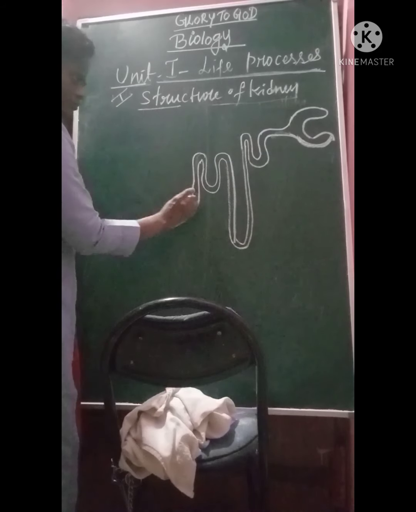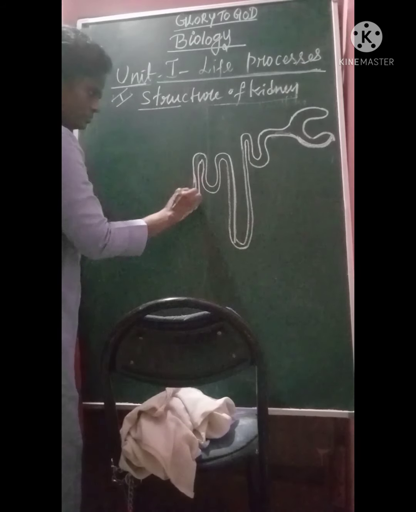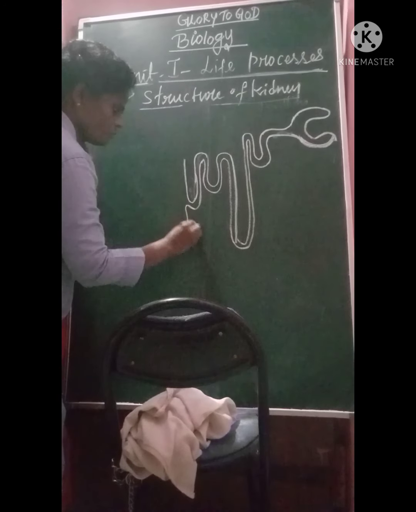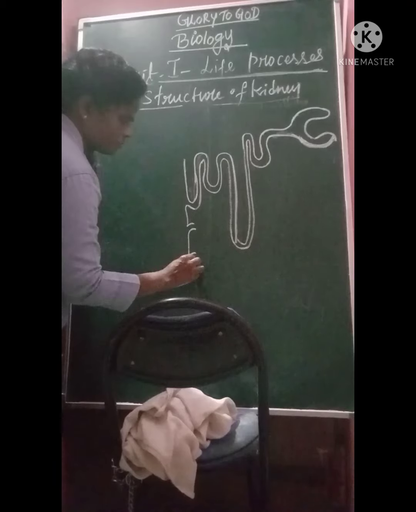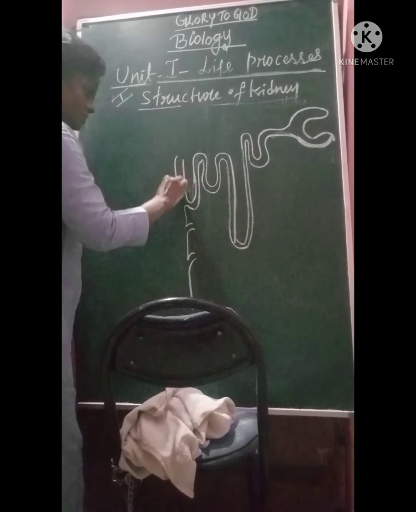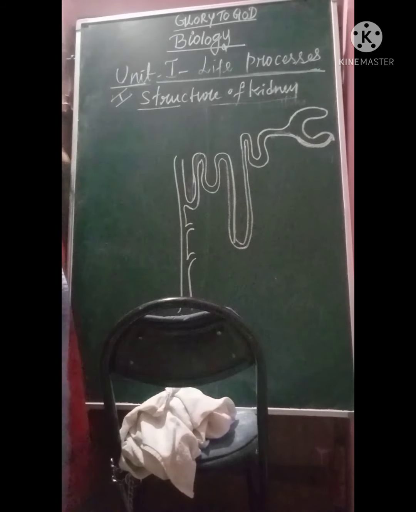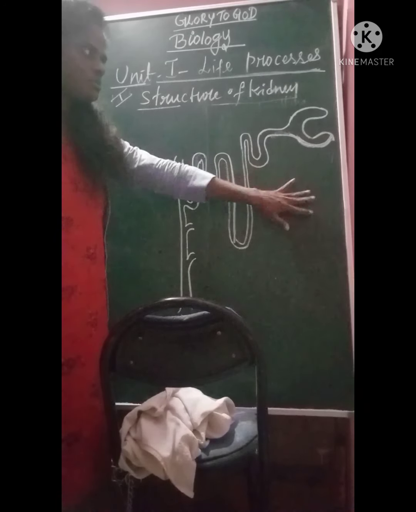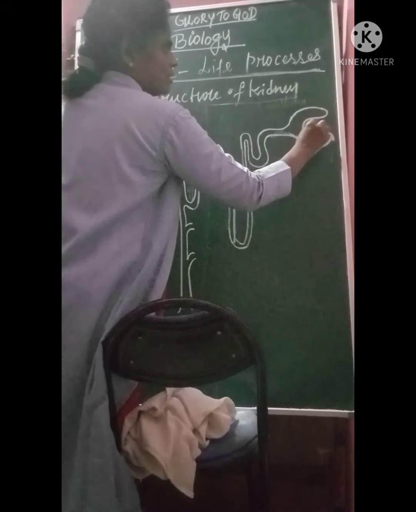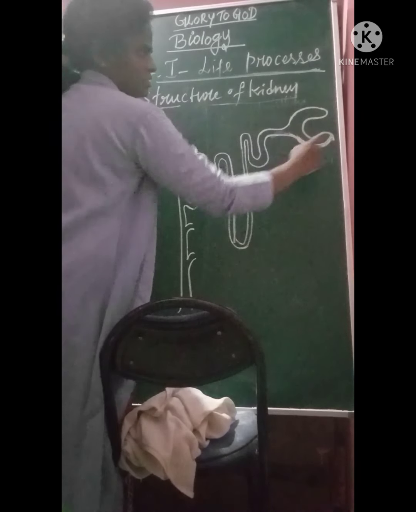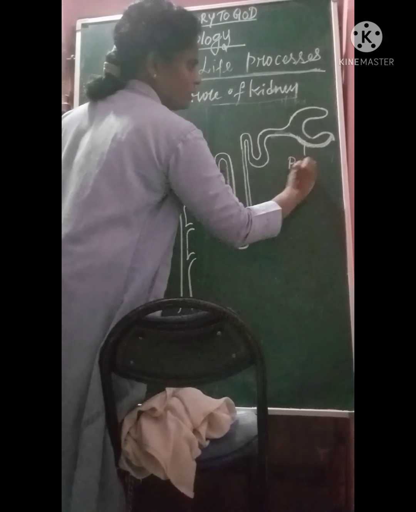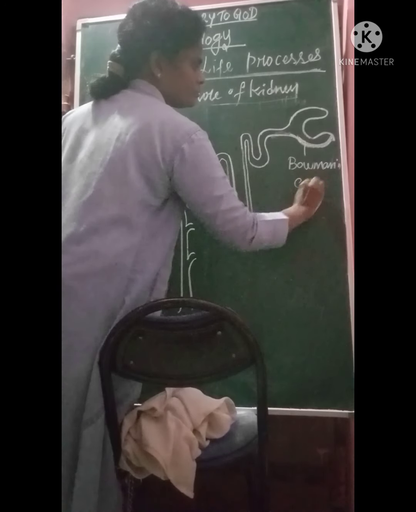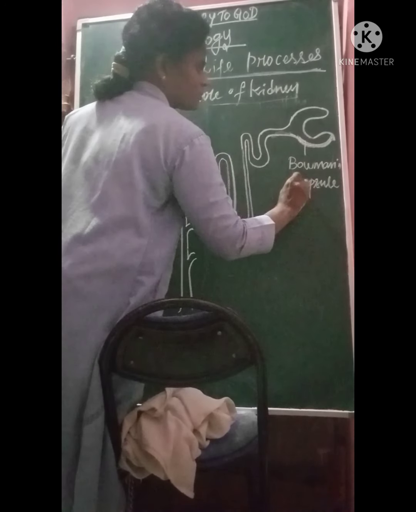This is the structure of the nephron. This is the collecting duct. Now you can see that this is one single nephron. A single nephron has a cup-like structure, called Bowman's capsule.